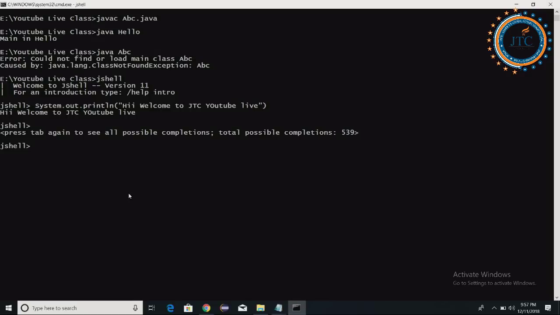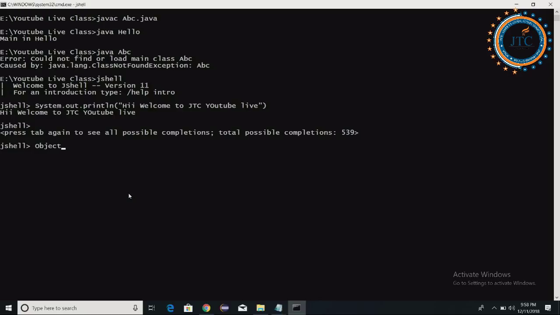String, let's say, Object. There are a number of classes. Integer, very good. Now I have written here Object.